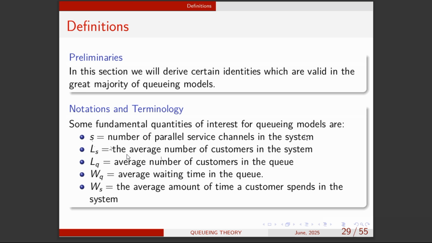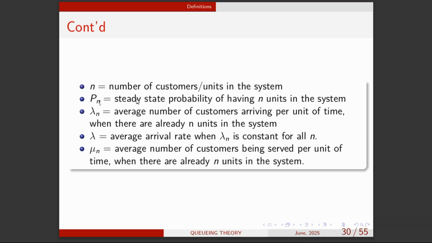So LS means the average number of customers in the system and LQ is the average number of customers in the queue. Average waiting time in the queue is WQ, and average waiting time in the system is WS. That's the notation. N is the number of customers or units in the system. Note that. And there is the steady state probability, which we've already looked at, of having N customers in the system. Lambda is the average number of customers arriving per unit of time when there are already N units in the system.